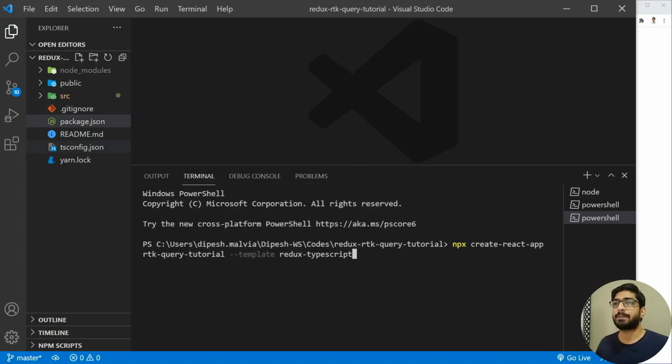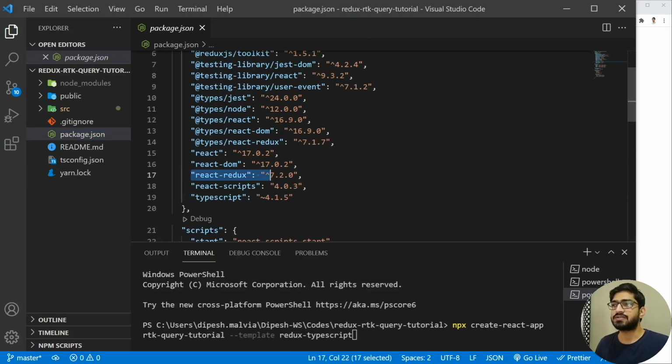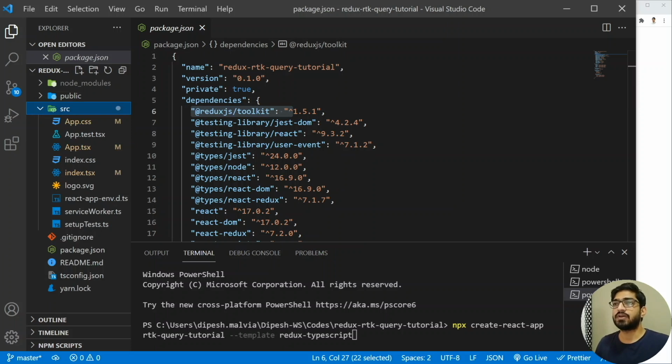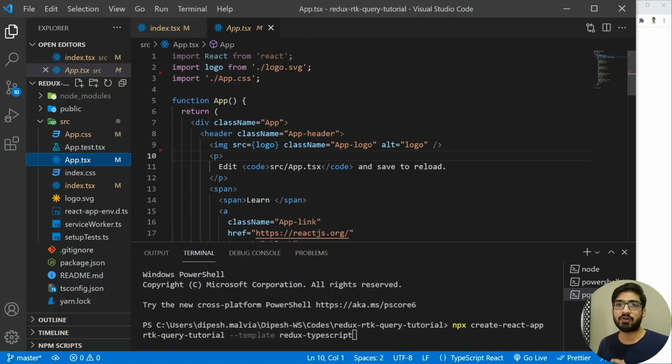So let's go to the package.json and let's see, we have Redux installed. And if we go further, then we have Redux Toolkit as well, because we are going to use RTK Query, which is offered by the Redux Toolkit package. All right, and let's go to the source folder, and inside the source folder, if I go to index.tsx, then I have the default code. I haven't changed anything here. And in App.tsx, we have the default code.